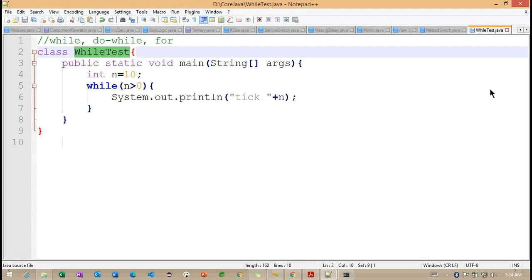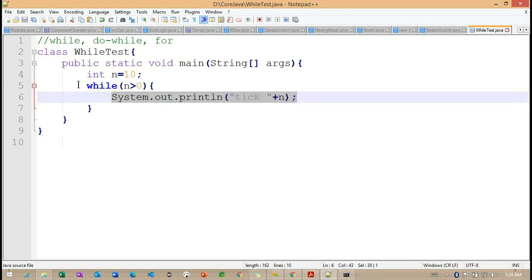Ten times. So how is this loop going to repeat 10 times here? If you observe, infinity. The n value we have is 10 here, right? So 10 greater than 0, the condition is true, so it will print this value. Again, the loop is going to repeat: n greater than 0, the n value we have is 10. Again, this condition is going to be satisfied, the n value will print here, and again it's going to check here.